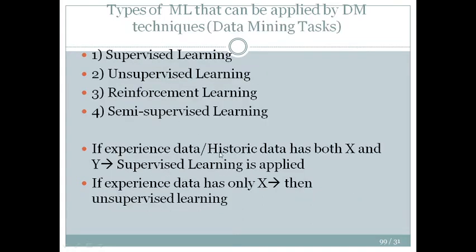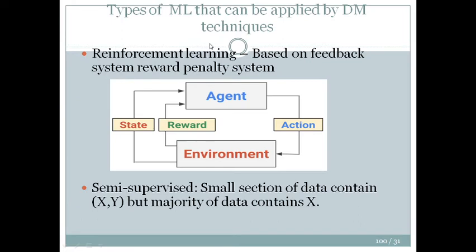So here we have supervised learning, unsupervised learning, reinforcement learning. Reinforcement learning is based on a feedback system, a reward and penalty system. So here what is happening, see. We have a state, we worked upon it, and then we acted upon it depending upon your input environment, depending upon your parameters.